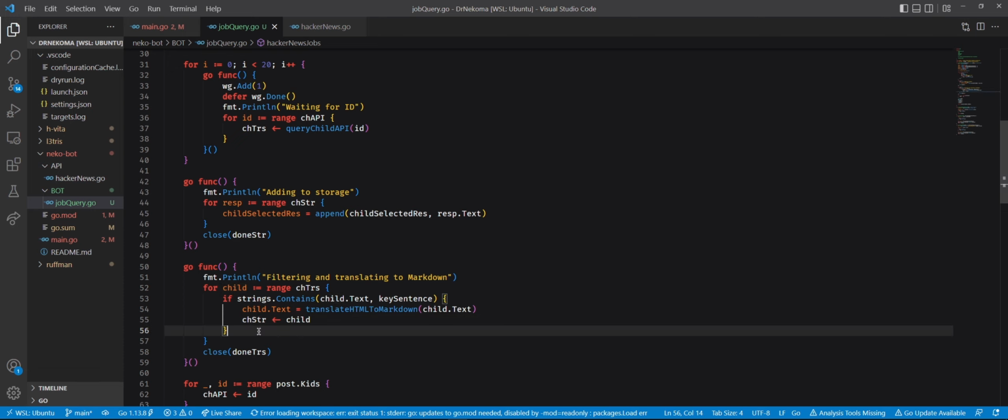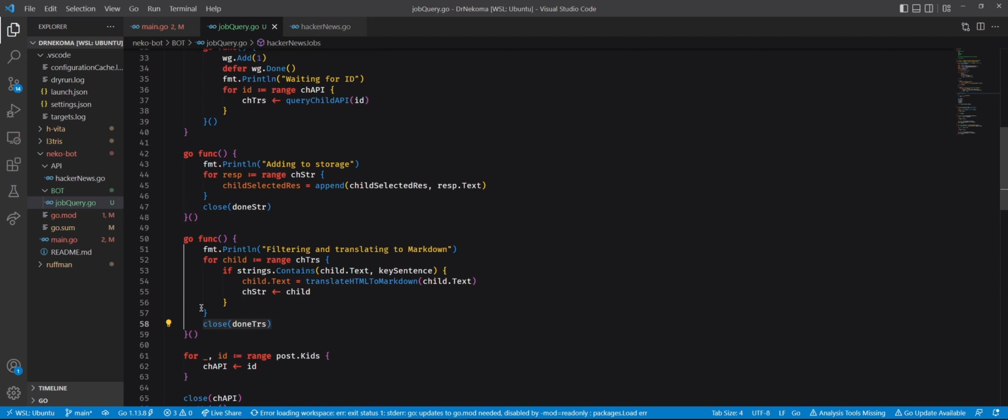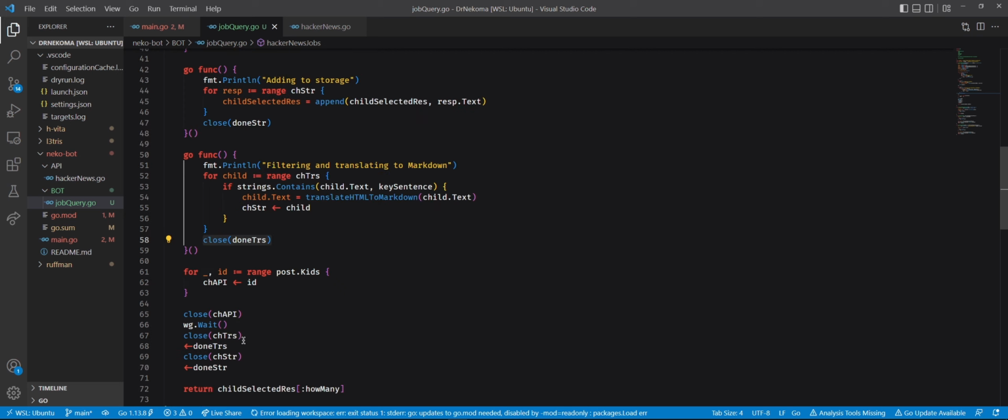Okay, and then that's the thing. Because of the synchronization, I don't know if I'm going to be able to explain it, but what I noticed with Breno yesterday is that we need a way to tell the main thread that we finished the transformation. We need a way to say that, right?